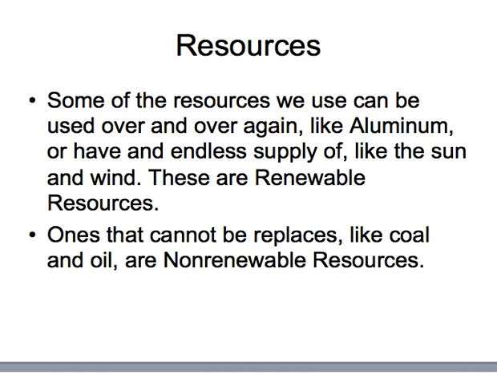So let's talk about resources. When we talk about resources, we're shifting away from the environmental problems and really defining the ways that we can help or hurt them. Some of the resources we use can be used over and over again, like the aluminum cans you buy. Or there are some resources that we have an endless supply of, like sun and wind. You already should know these from the energy unit we just finished, but those are called renewable resources. And there are more of them besides just aluminum and the sun and wind, but these are resources that can be used over and over again, or we have an unlimited supply of them that's not going to run out.